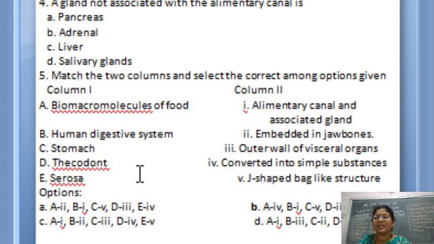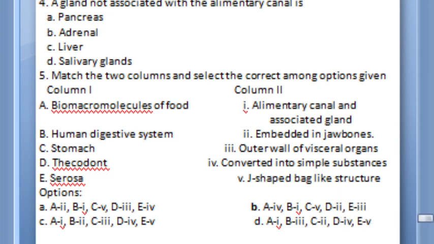Thecodont. So it is while describing the dentition. You have studied this. Here the teeth are embedded in the jaw bones. Serosa. Serosa, it is the outer wall of the visceral organ, alimentary canal. Fine. So all this, when you match, which one will become the correct answer? So it is the second option. Fine. Match yourself.